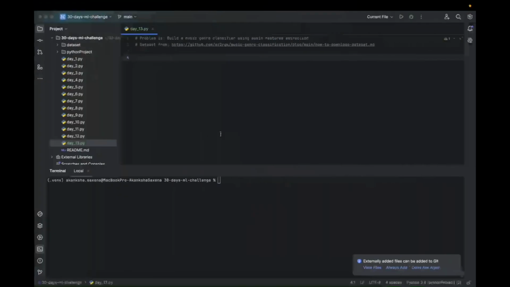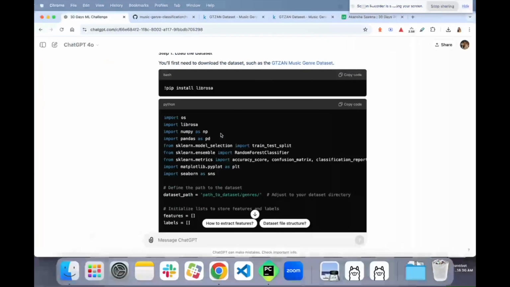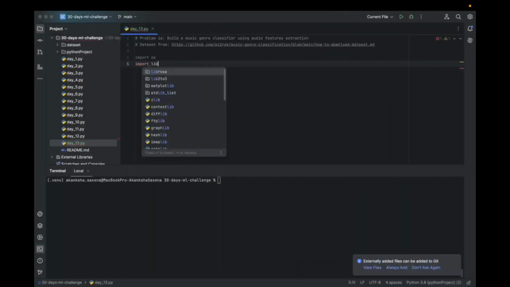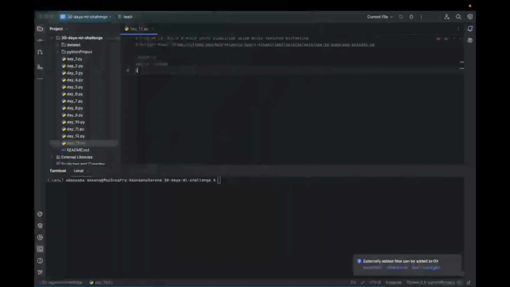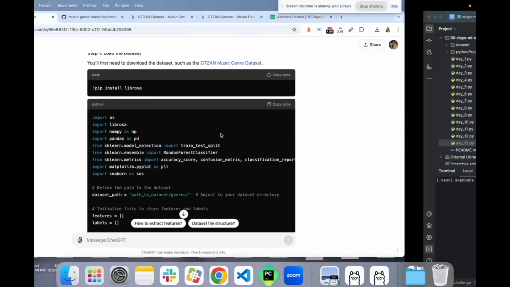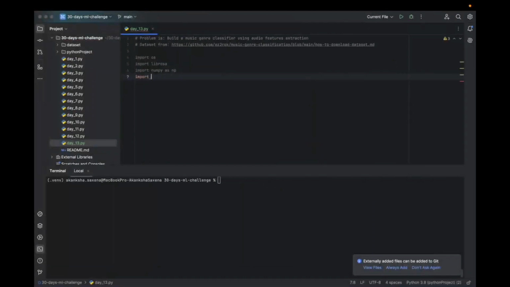So we have to import the OS library. Then we have to import Librosa. Then we have to import NumPy as np. Then we have to import Pandas as pd.